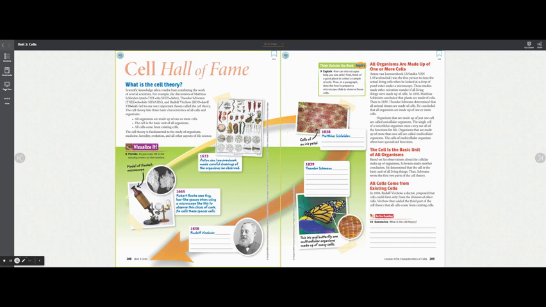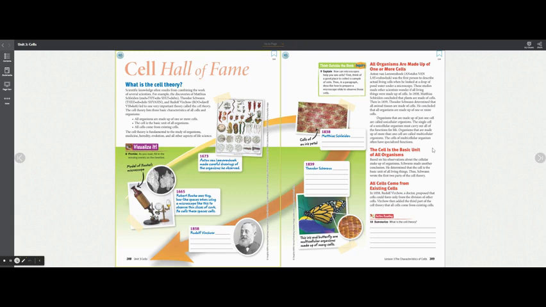So when we're looking at this timeline, we can see this is cells of an iris plant. So Schleiden concluded, it tells us here, that plants are made of cells. So in this box here, plants are made of cells would be what we would add. And then in the box below, Theodor Schwann determined that animal tissues are made of cells and that all organisms are made of one or more cells. So in this box, animals are made of cells and all organisms are made of one or more cells. If you need to pause the video to write that, you may. And again, this information came right from this paragraph.